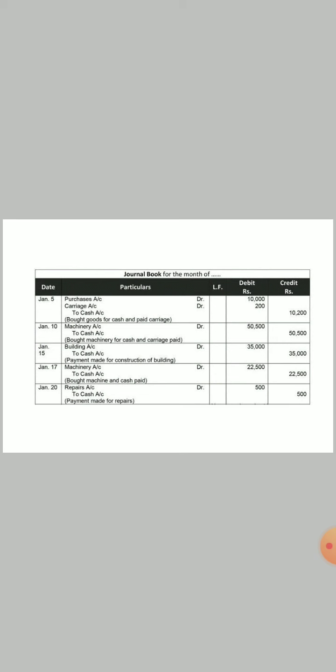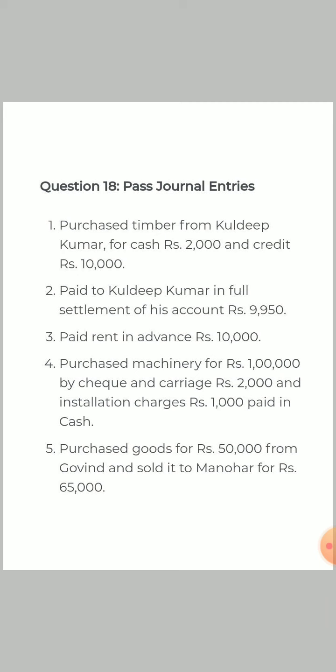When we have purchased an old machinery and spent on its repair, that will be again a capital expenditure. Machinery account will be debited by 22,500 and to cash account 22,500. And last point was we got some repairs done of an existing machinery. For that we will do repairs account debit to cash account. Question number 18, again based on this topic.